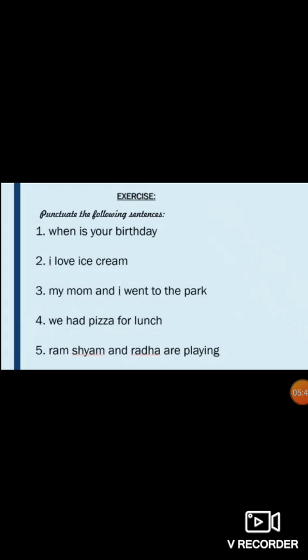My mom and I went to the park. Here in my, M will be capital and I also will become capital. At the end we will put a full stop. We had pizza for lunch. In we, W will be capital and at the end of the sentence we will have a full stop.